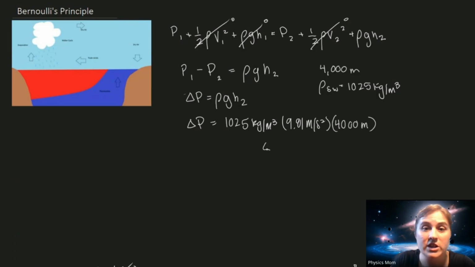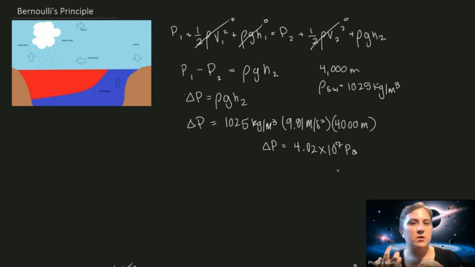I get a change in pressure required to pull this of about 4.02 times 10 to the 7 pascals. If we subtract atmospheric pressure from that, because remember this is change in pressure, standard atmospheric pressure is about 101,325 pascals. It's not much of a difference, so it's pretty much approximate for that. Which is actually within reason.